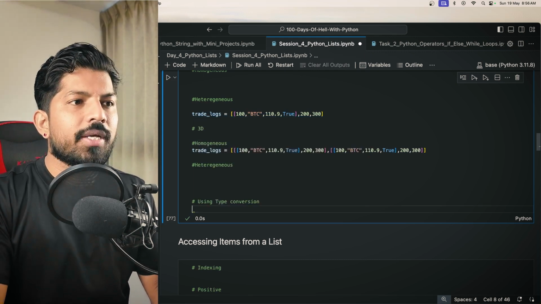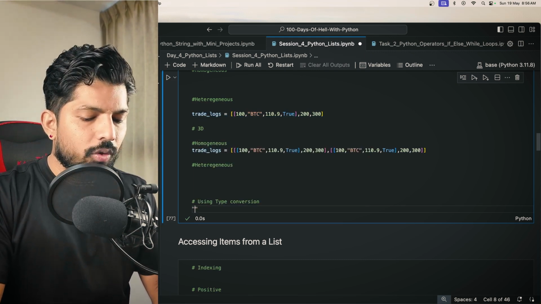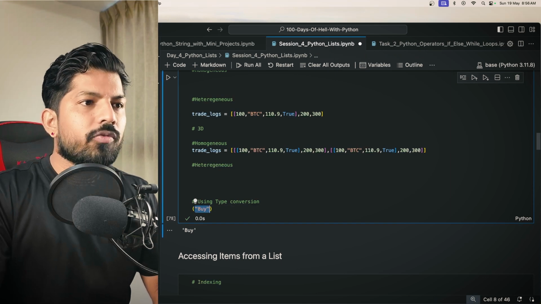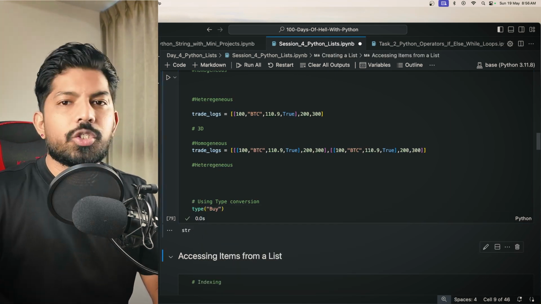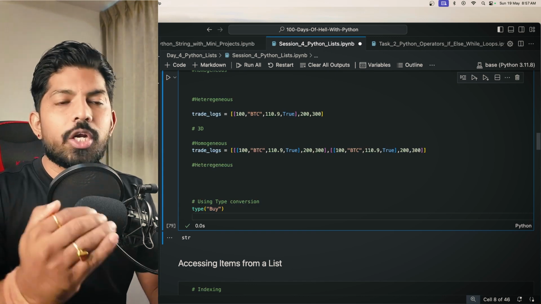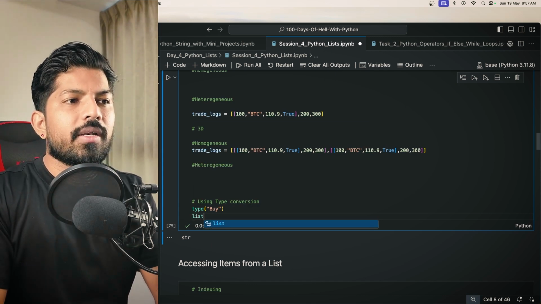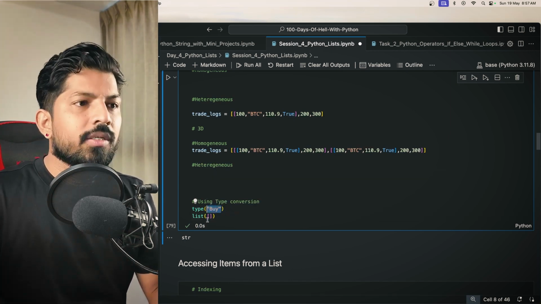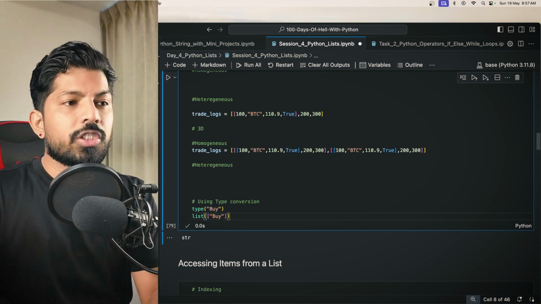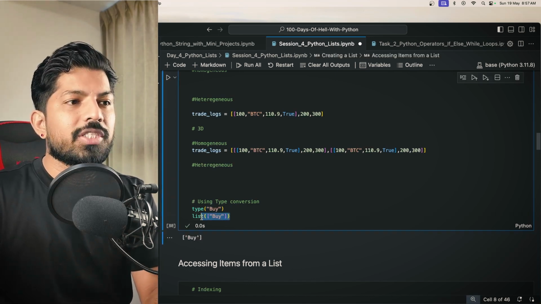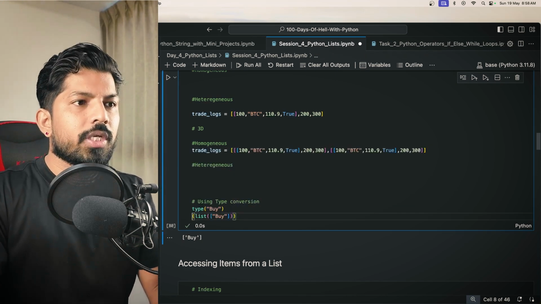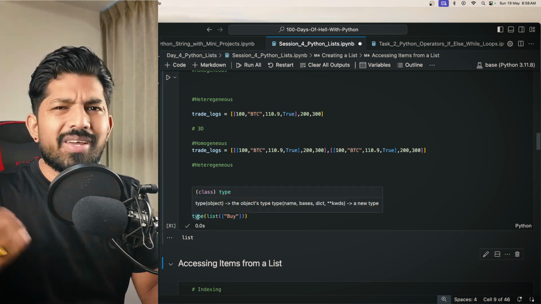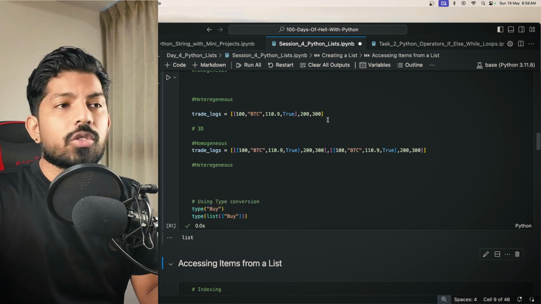For example, first we have a string here. So I'll just print it. We see that this is a string, and you can even check the type of this. It will show that it is a string, right? Now, if you want to convert the string into a list, how can you achieve that? You will just write list, pass a function and then the list symbol. Then you will insert that particular string inside this. Okay. And when you hit shift enter, you will get a list here. You can even check the type of this. When you check the type, this is a list, right? So this is how you can use type conversion. It will be very useful in your upcoming projects or questions.